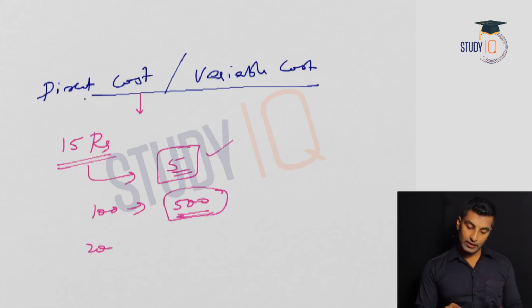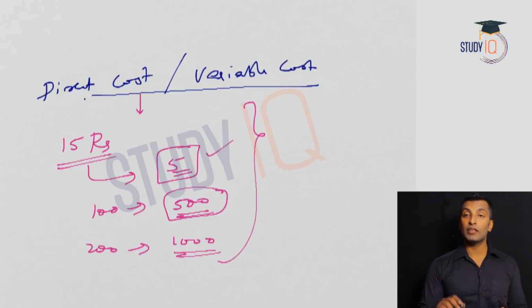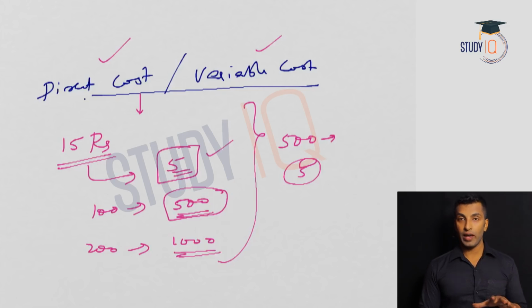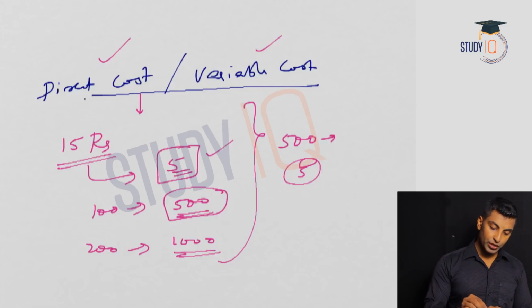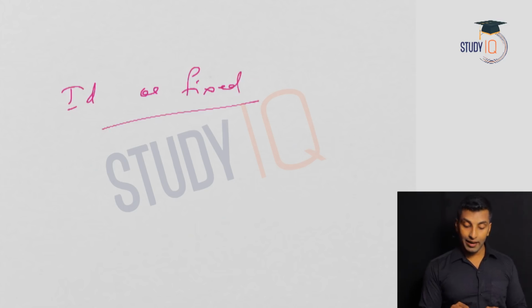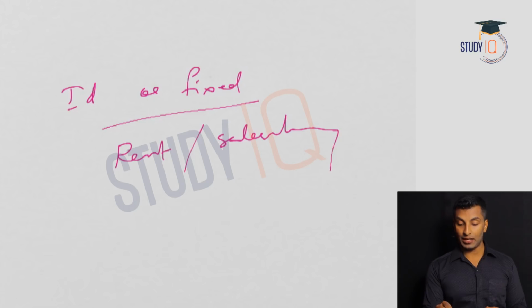Okay, if you sell 200 such pens, 1000 will be the cost. It varies, depends on the number of pens, right? See, if 500 pens are there, 500 into 5. For every pen, this is 5. So it is direct cost or variable cost. Now the other type of cost you can see, just for understanding, is indirect cost or overhead cost, or fixed cost, like the rent and the salary of the employees, etc.